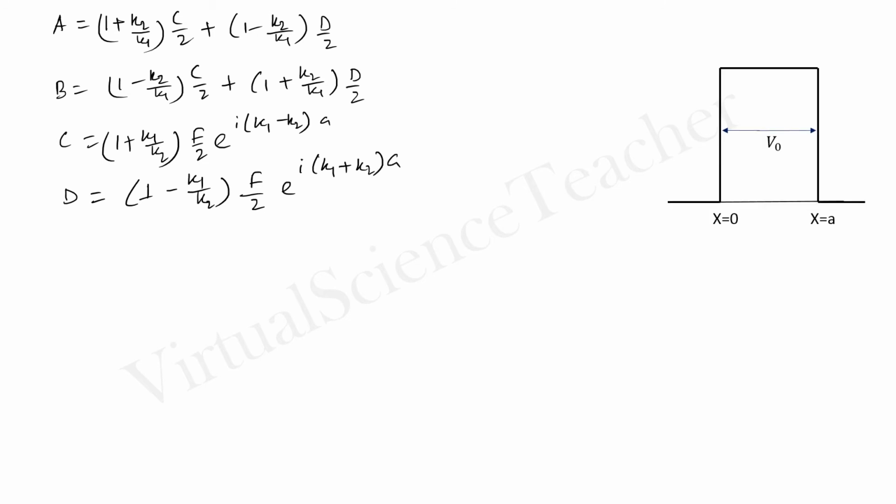Now arises the potential. This is the potential, and this is our incident wave. This can be A e to the power i k1 x. This is our incident wave. This is our reflected wave, that is B e to the power minus i k1 x.